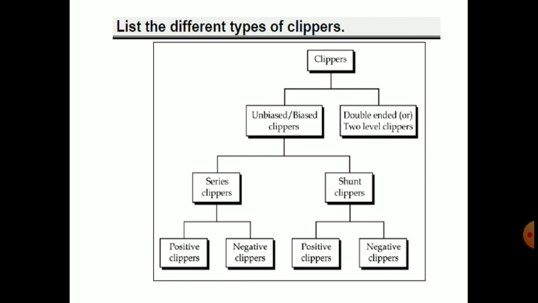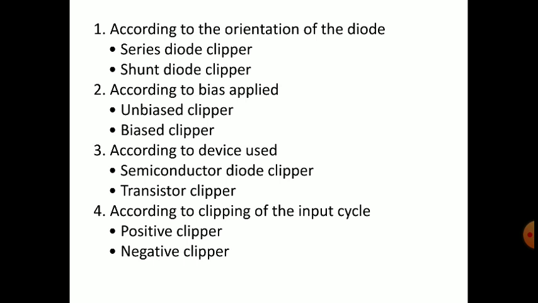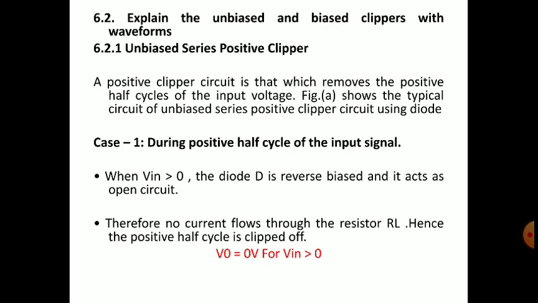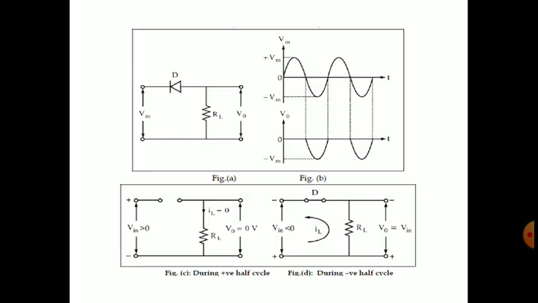The input waves, whatever we apply, will be shaped depending on the circuit components. In that, the first topic is clippers. We have seen the different classifications of clippers: unbiased, biased, and double-ended, series and shunt, positive and negative. The classification depends on the biasing, the device connection, and whichever portion is being clipped. And the first topic is unbiased series positive clipping.